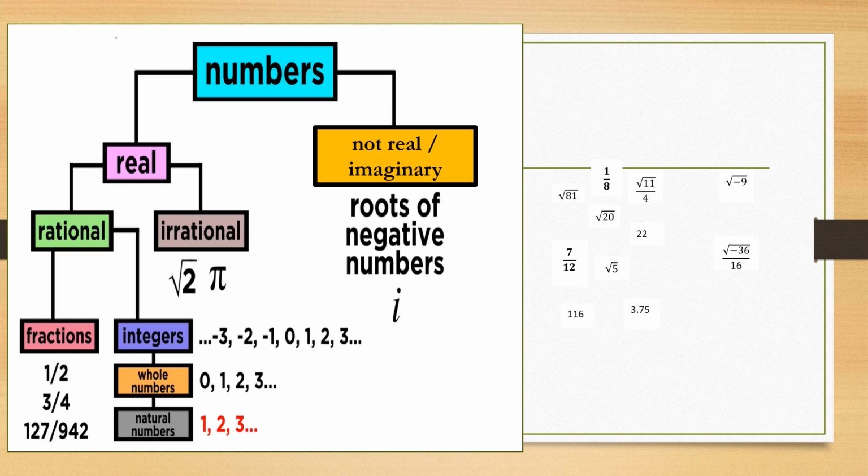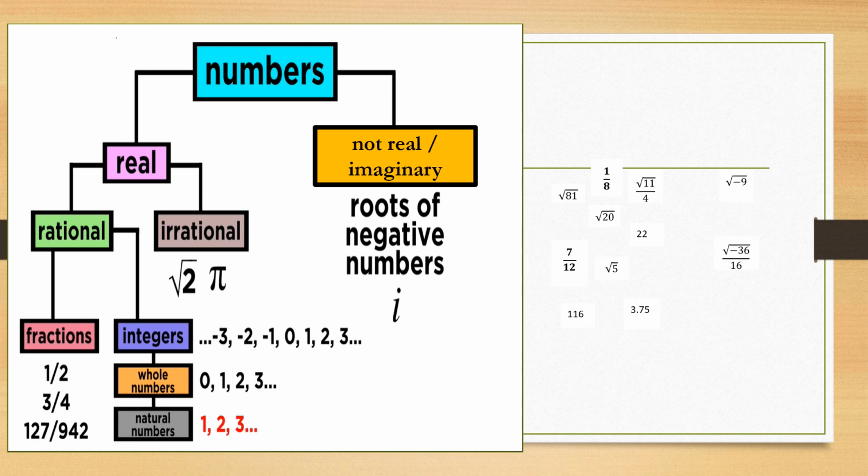Rational numbers are numbers that can be expressed as a quotient of two integers. Some examples are fractions, integers, whole numbers, and natural numbers. While irrational numbers are numbers that cannot be expressed as a quotient of two integers.